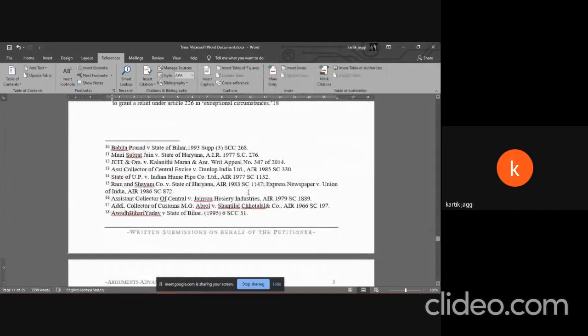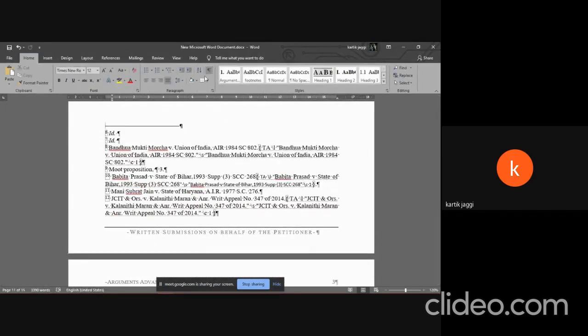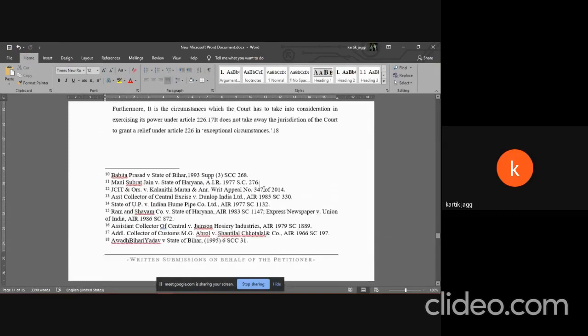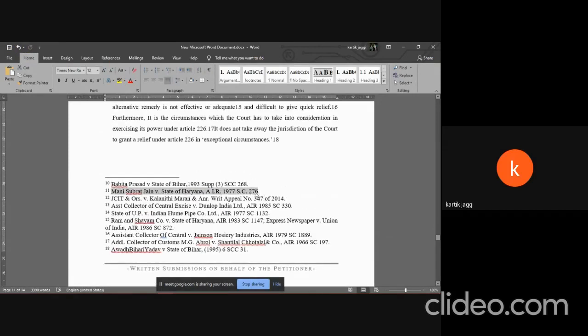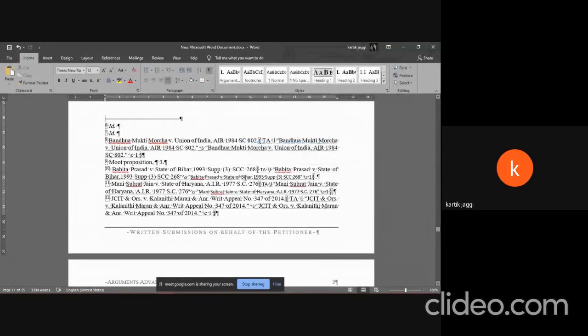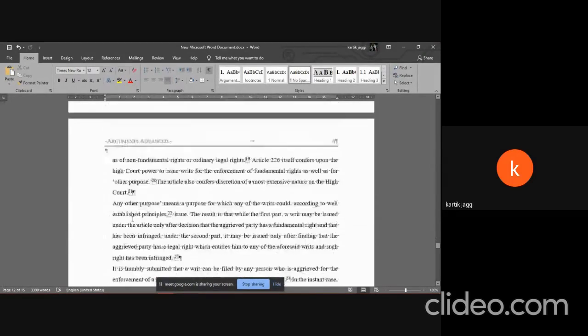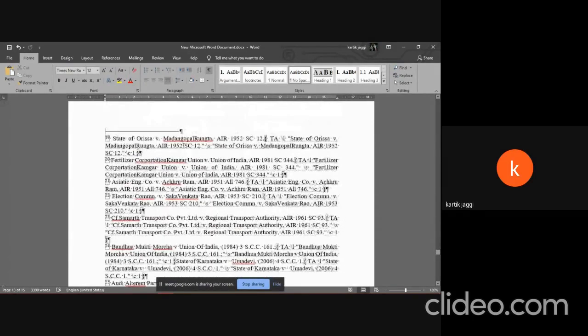And whenever you mark a footnote, Word will automatically enable this, whether or not you had it initially. So for example, let me just show you. Here I have disabled the hidden characters panel, and as soon as I click on mark, this whole thing shows up again. So far, all these citations have been marked.